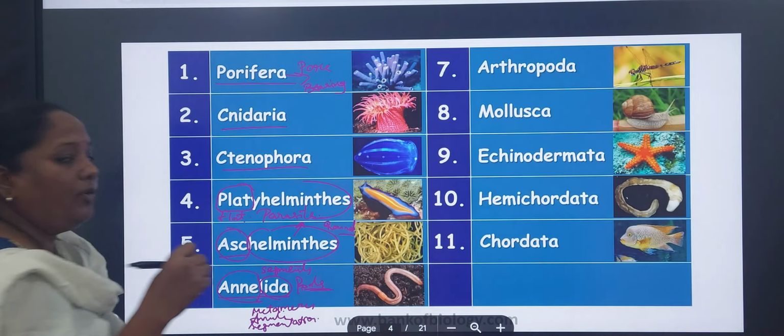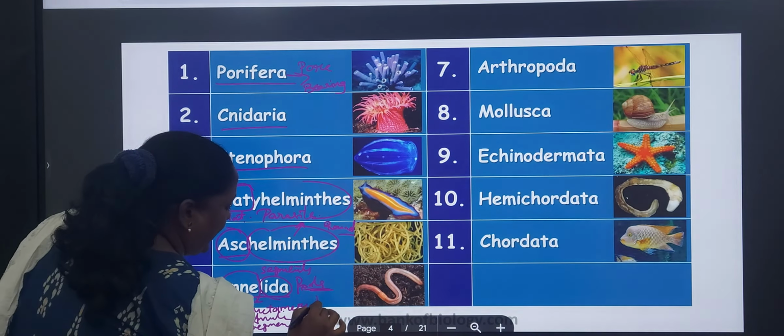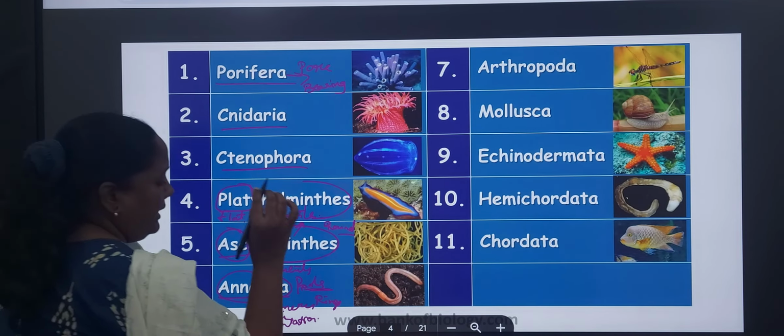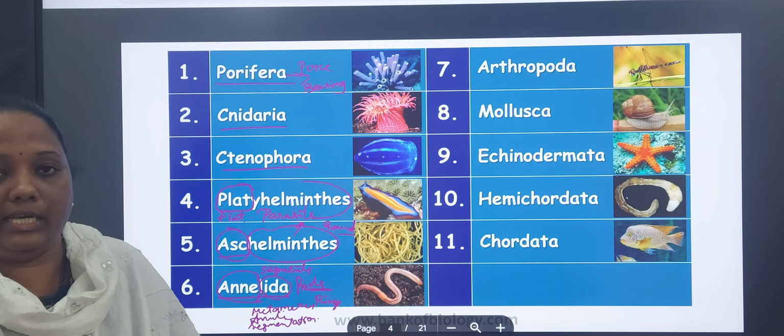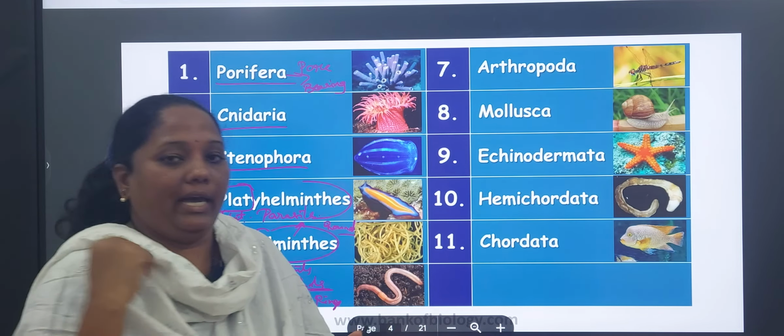We call them rings also. By the presence of the segments on the body, we can identify that these species are related to Annelida.